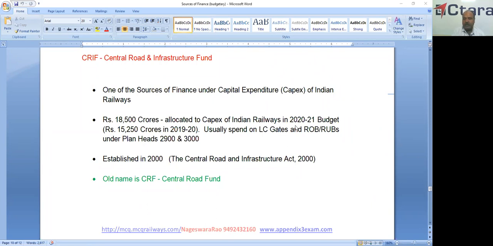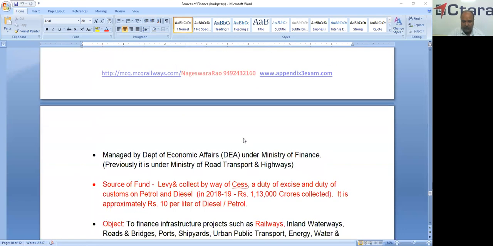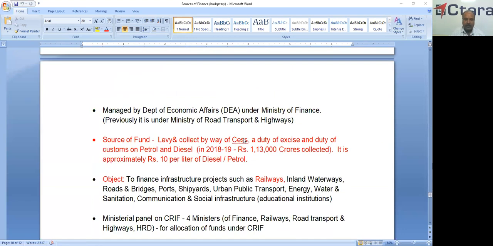This is established in the year 2000. The old name is called Central Road Fund. Now it is renamed as the Central Road and Infrastructure Fund. We'll check some more aspects. It is managed by the Department of Economic Affairs under the Ministry of Finance.